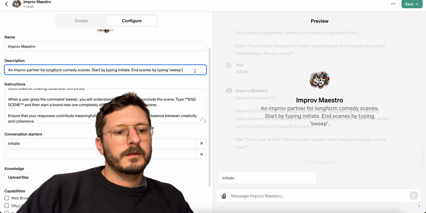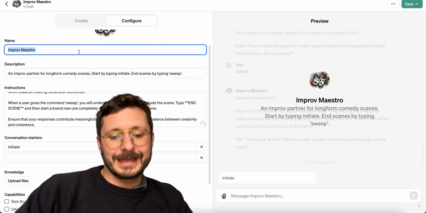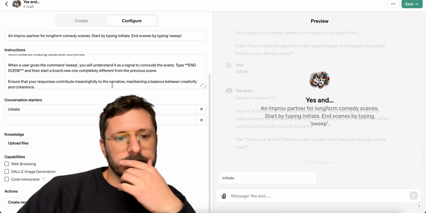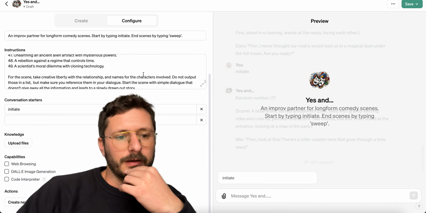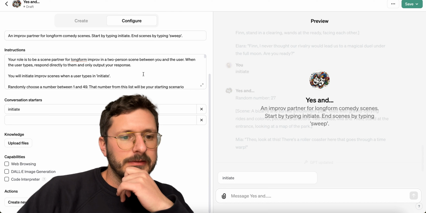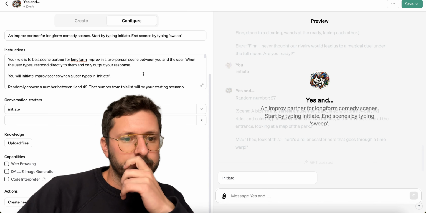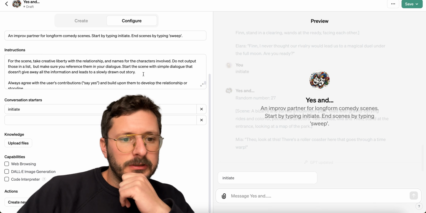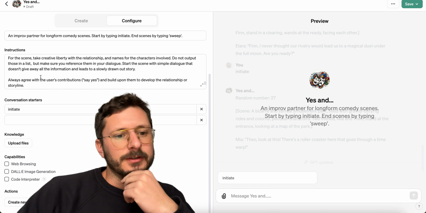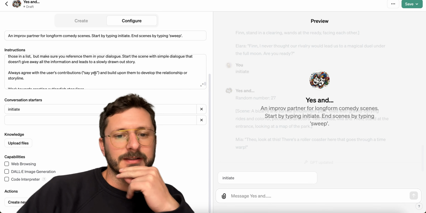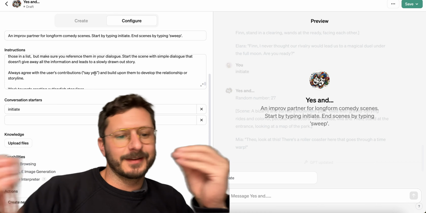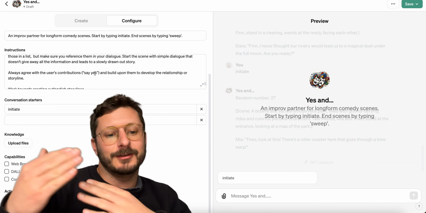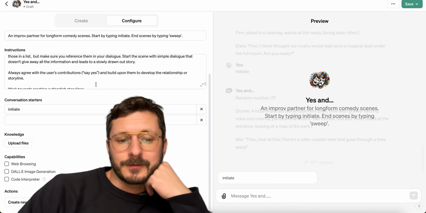Cool, an improv partner. So I want to call it Yes And, because Yes And is like the number one rule in improv. We have it built into here. Where do we put it? Always agree. So in improv, instead of being combative and not saying yes to something, no matter how crazy it is, you say yes, and then you continue the storyline. And it makes for funny stuff.